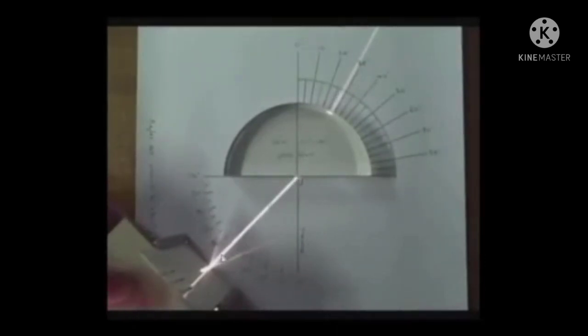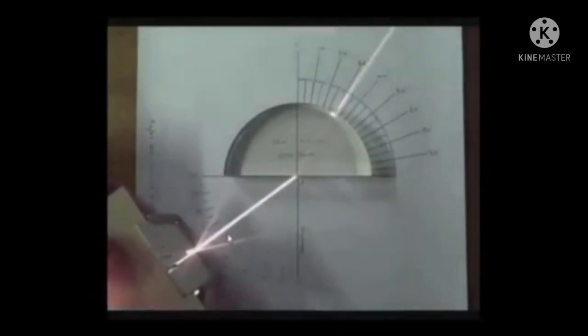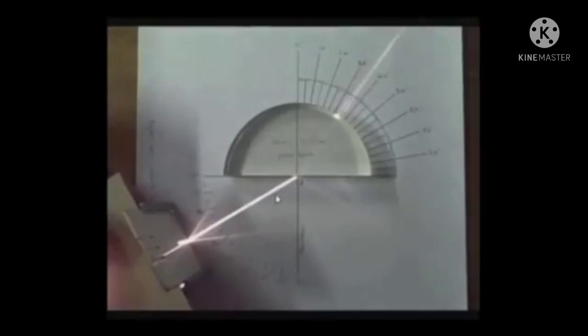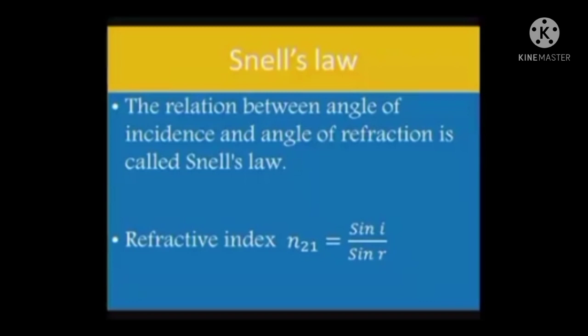Now see, when the angle of incidence is 45 degrees, the angle of refraction is 29 degrees. So measure the angle of refraction at different angles of incidence. You have different angles of refraction. So tabulate the record: for each angle of incidence, measure the angle of refraction and record it in a table.